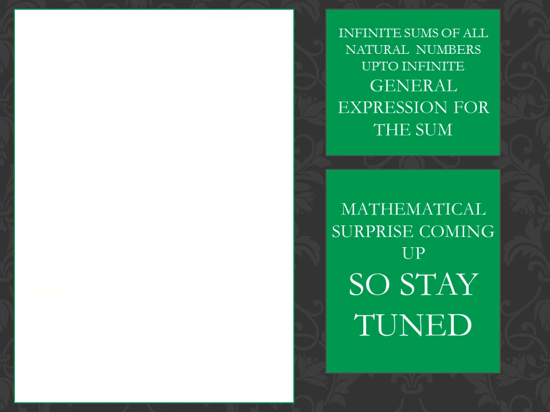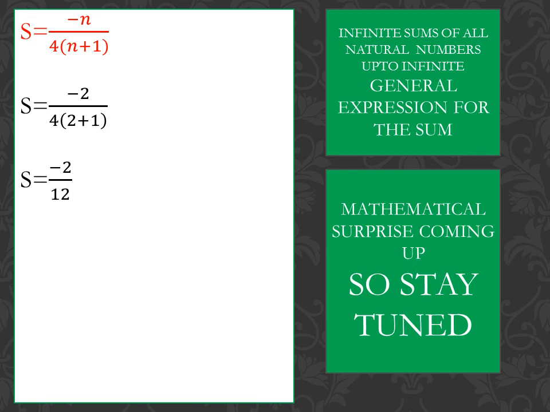Now proof of this formula. I am just going to use this formula in our first value where we took n is equal to 2. So you can see S is equal to minus n upon 4 times (n plus 1). This is the golden formula. S is equal to minus 2 upon 4 times (2 plus 1), or S is equal to minus 2 upon 12, or S is equal to minus 1 over 6.